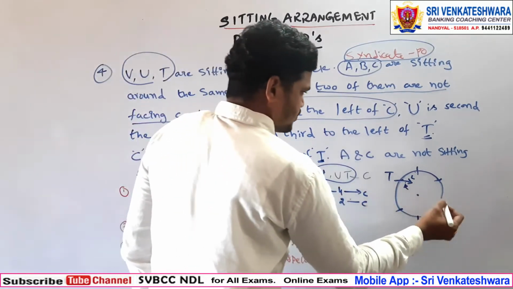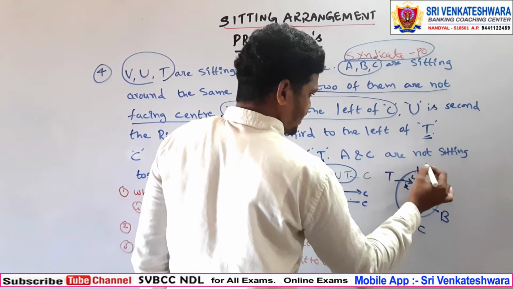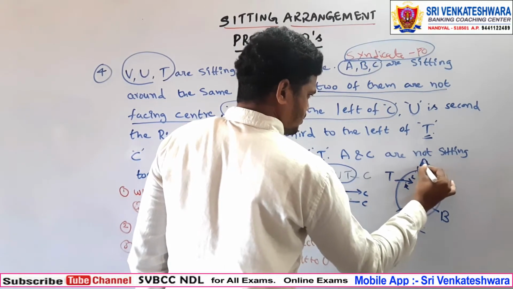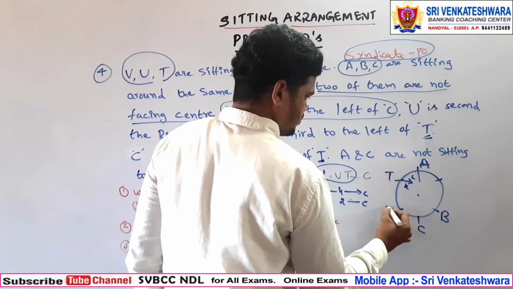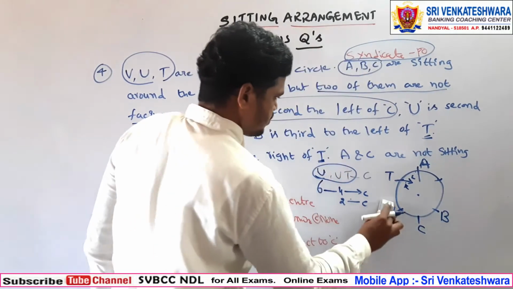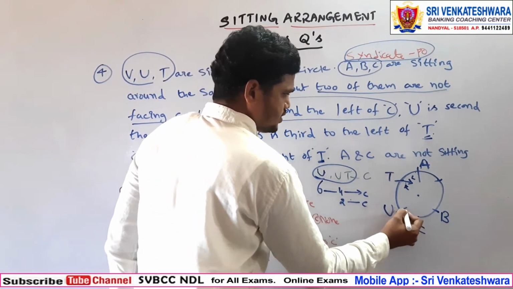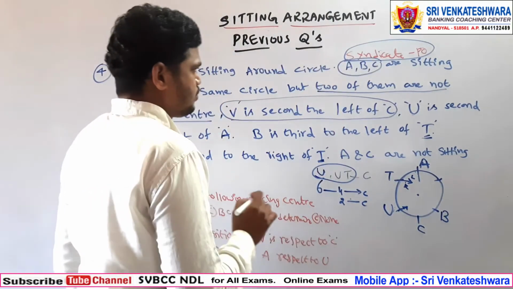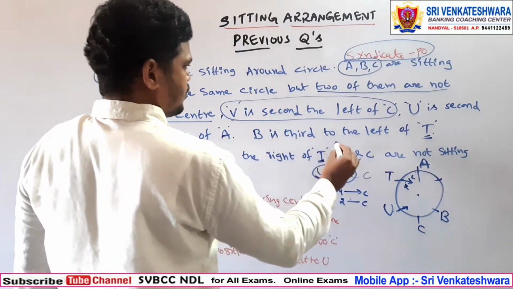For example, if you take U, A second right means here it is U toward the center, okay.